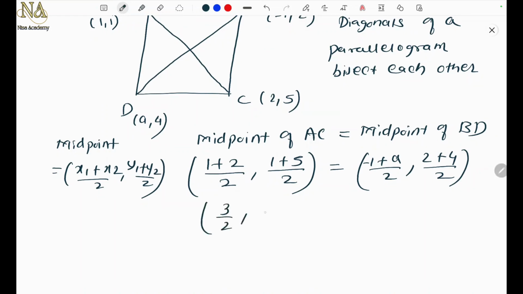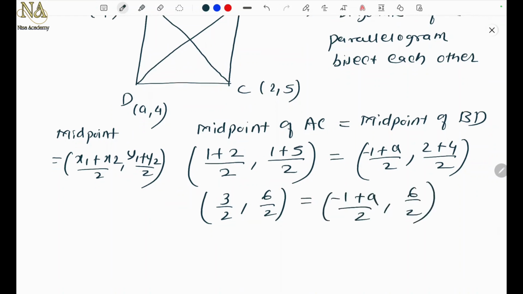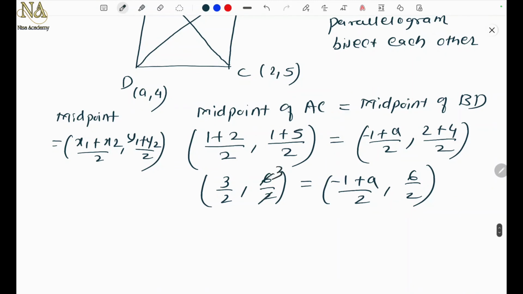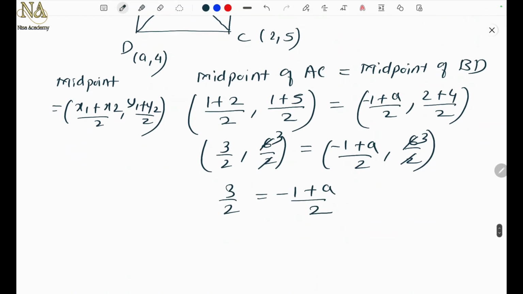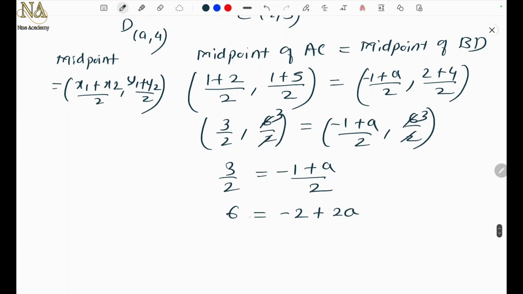So this is 3 by 2, 6 by 2, again (minus 1 plus A) by 2, and this is 6 by 2. So if you see, this is 3, again this is 3. So let's equate 3 by 2 because we want the value of A, equal to (minus 1 plus A) by 2. Cross multiply: 6 equal to minus 2 plus 2A, which is 8 equal to 2A.